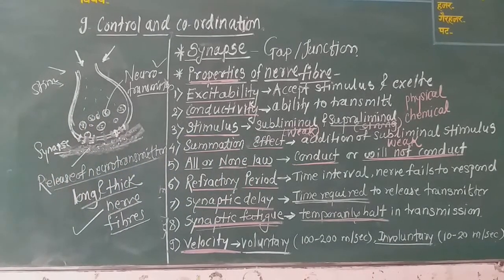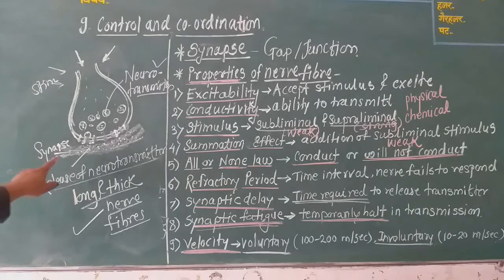And when we studied the synapse, the synaptic junction is a junction between two nerve cells with a minute gap between them. Transmission of the impulse takes place by a neurotransmitter bridge.